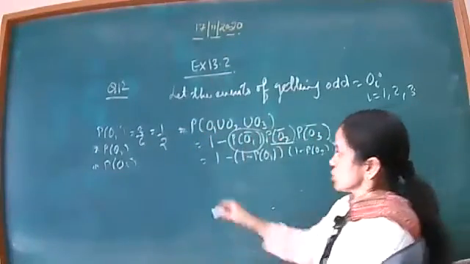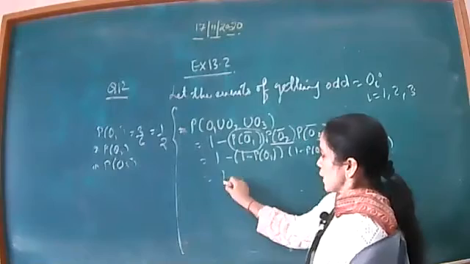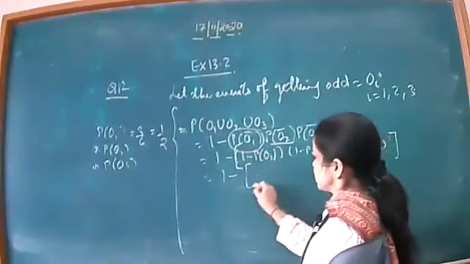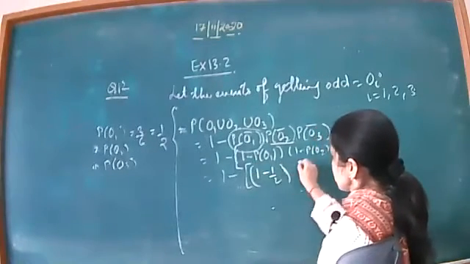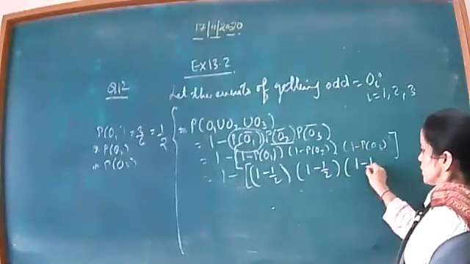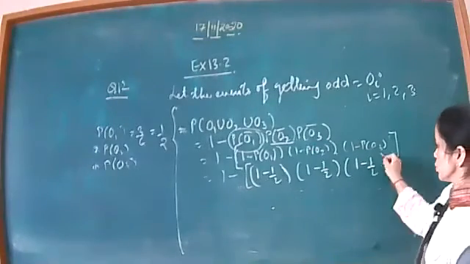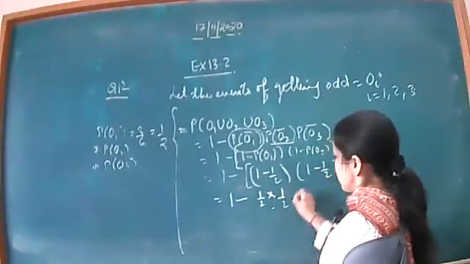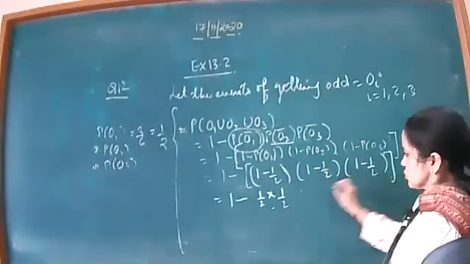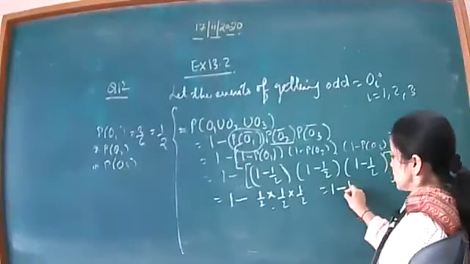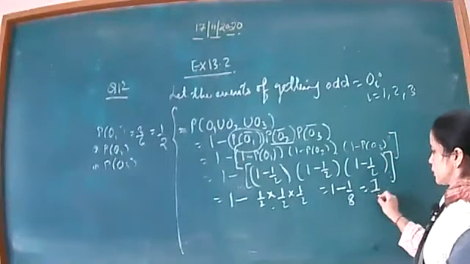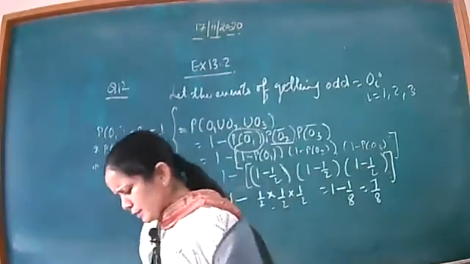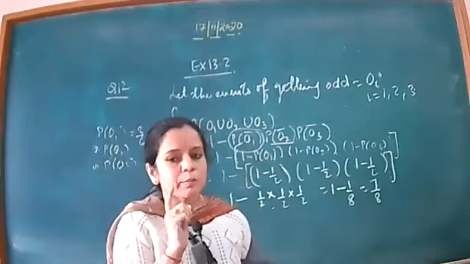Now you just put the values here. 1 minus, this is complete, you can put the square brackets here. 1 minus 1 by 2, 1 minus 1 by 2, and 1 minus 1 by 2. Now calculate these values. 1 minus 1 by 2 is 1 by 2, again 1 minus 1 by 2 is 1 by 2. This is 1 minus 1 by 8, that is 7 by 8, your answer. This is the probability that at least once an odd number comes.